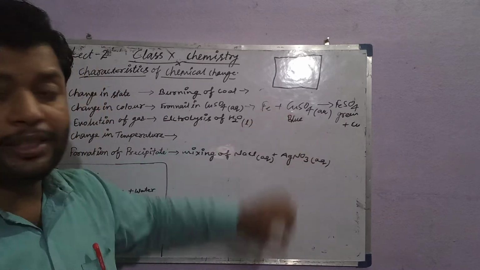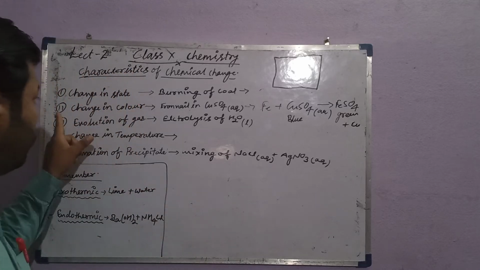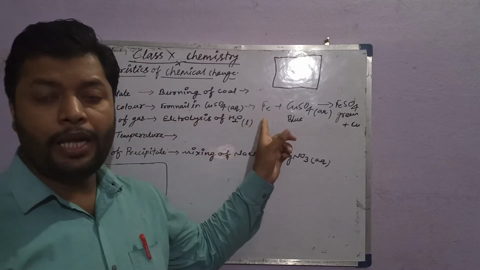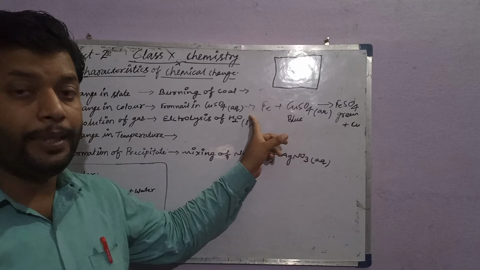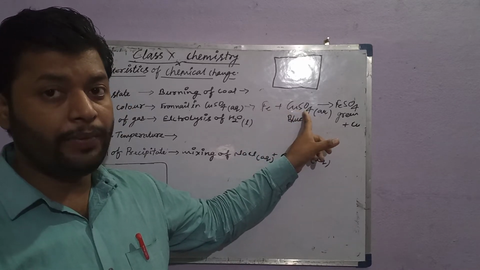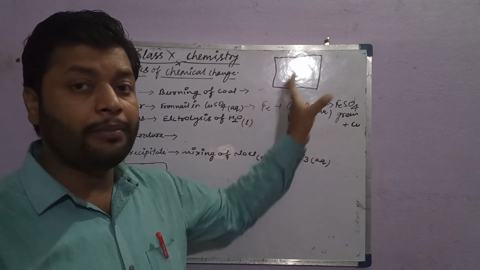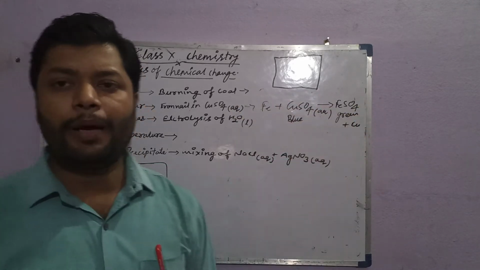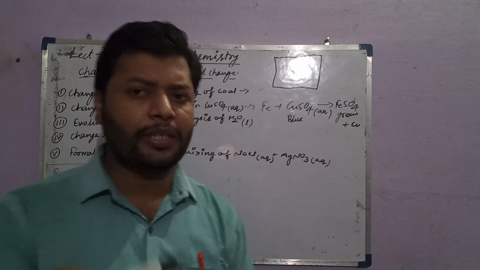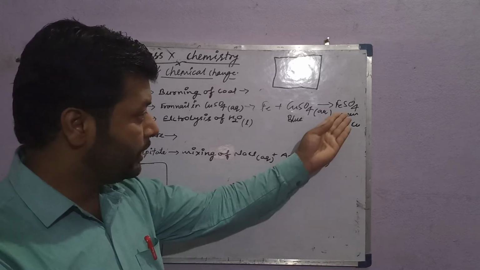This indicates the change in color. For example, iron nail, symbol Fe, and an aqueous solution of copper sulfate, blue in color. When you put the iron nail in, the color becomes green, indicating some chemical change must be there because of the color change. One of the signs of a chemical change: green in color.